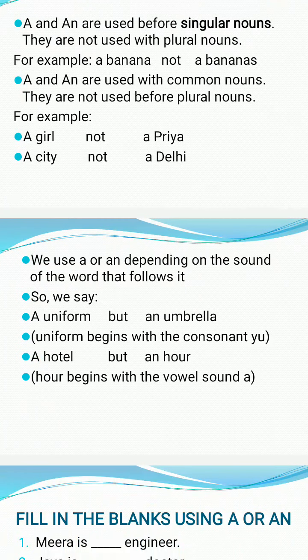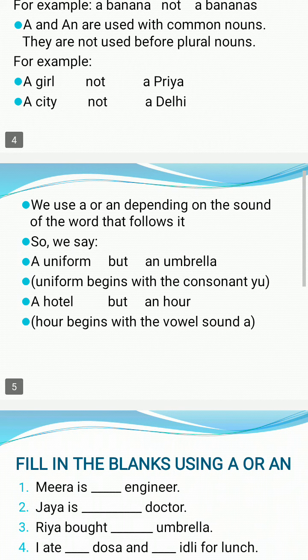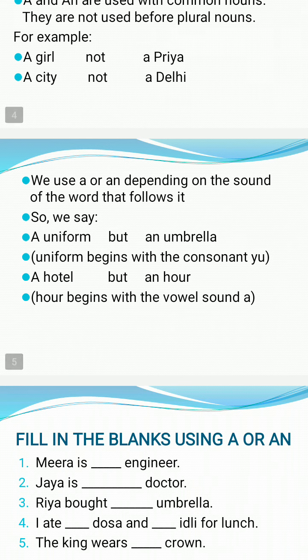Next, a and an are used depending upon the sound of the word that follows. As I have told you, we use an with the vowels A, E, I, O, U. For example, let us see uniform. Uniform starts with U, and U is a vowel, so I said that whenever we use vowels, we have to write an. But here a is written. So this shows that we use the articles depending upon the sound of the word.